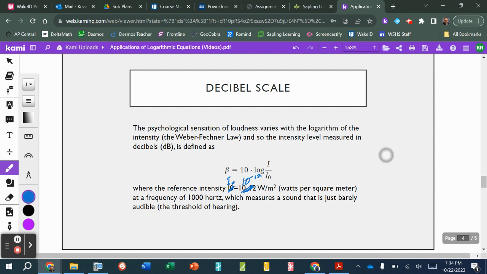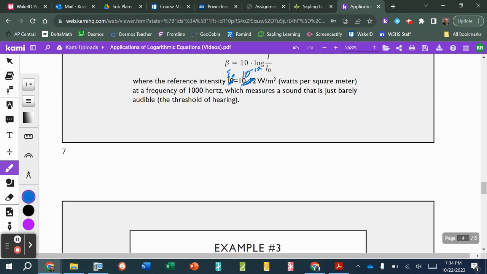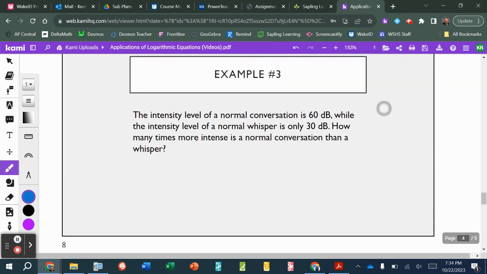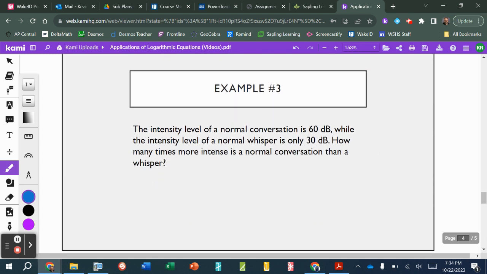It's going to be very similar to a problem that involves earthquakes or the Richter scale. So let's take a look at an example. The intensity level of a normal conversation is 60 dB, or 60 decibels, while the intensity level of a normal whisper is only 30 decibels. How many times more intense is a normal conversation than a whisper?